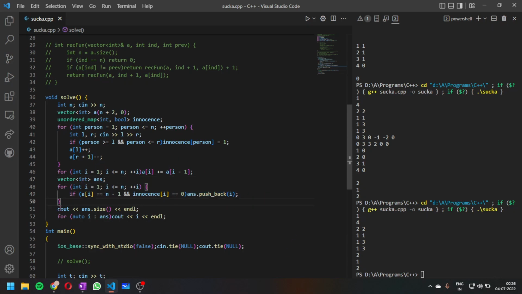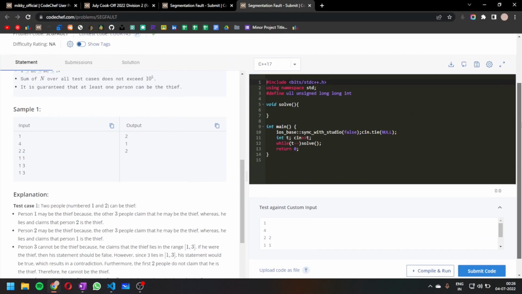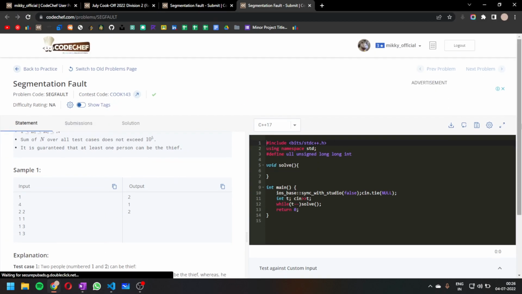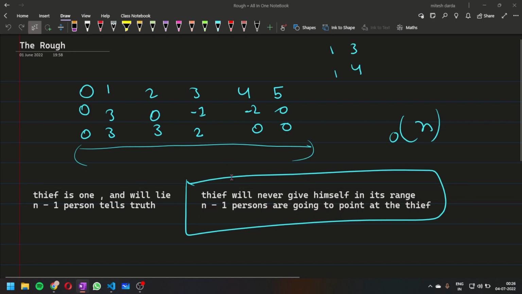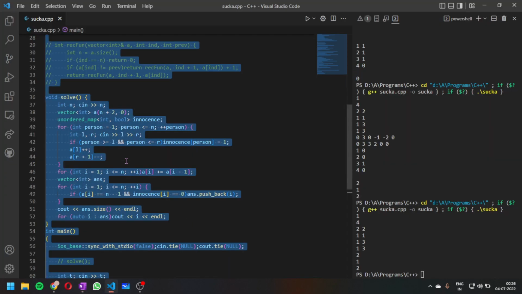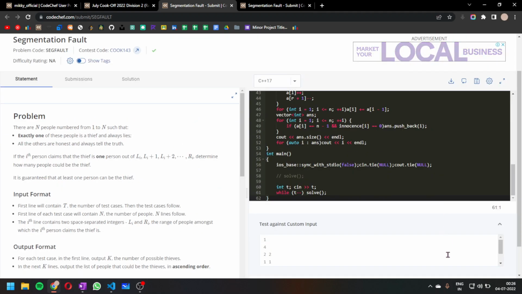And at the end we are just printing the size and all of the suspect persons. If we look, this is submitting fine. I have submitted it just now. I cannot find it, so let's just submit it again. So this is the solution, and we can directly submit it from here.